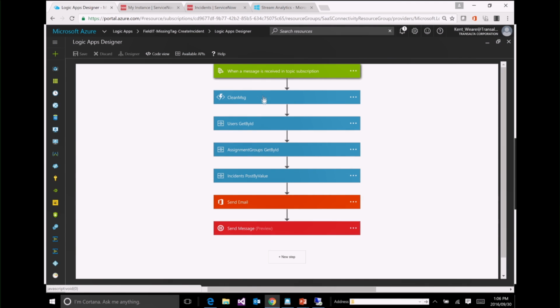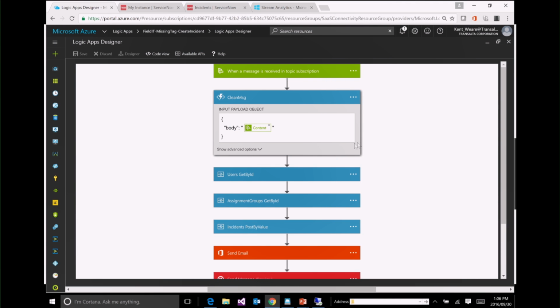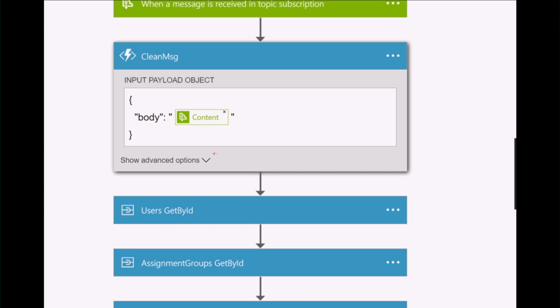Next, I'm going to go ahead and call an Azure function. In this case, we're going to use Azure Functions to do a little bit of pre-processing on our message. When Stream Analytics creates this message, it adds a little bit of serialization metadata that I'm not really interested in, so I'm just going to clean it up and get rid of it.